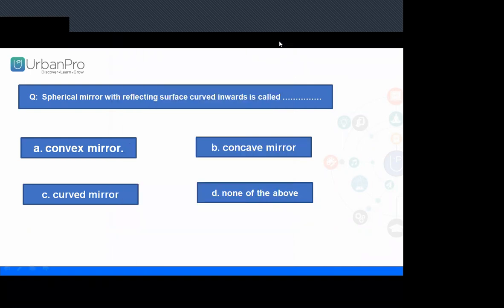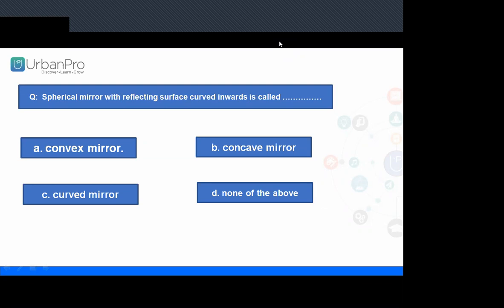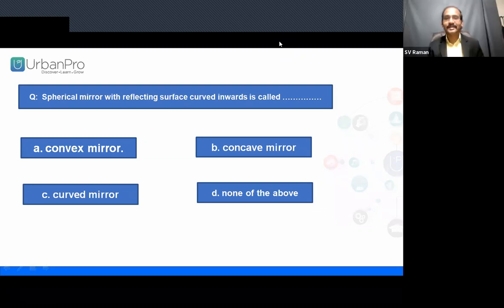Only 54% of the attendees have voted, so we'll wait for some time. Curved reflecting surface curved inwards. Convex mirror, concave mirror, curved mirrors, none of the above. Choose the right answer. All right, so we'll end the poll here. We can see how much percentage chose the right answer.